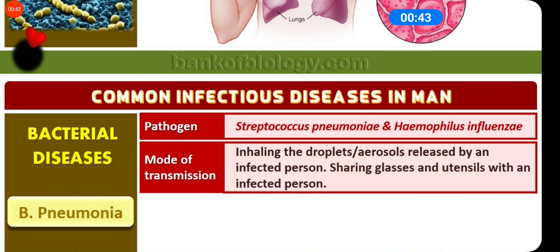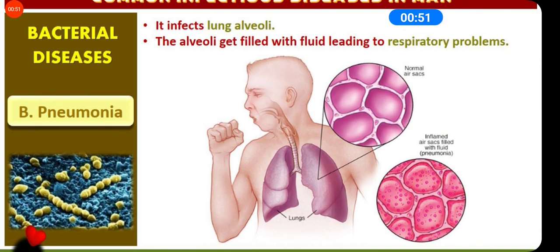basically infect the lung alveoli, and spread by sharing glasses or utensils of an infected person. The alveoli get filled with fluid, and that leads to a respiratory problem. The alveoli are the blind sacs of the respiratory system, and when they get filled with mucus, they are not able to provide oxygen to the body, and that leads to severe problems in respiration.